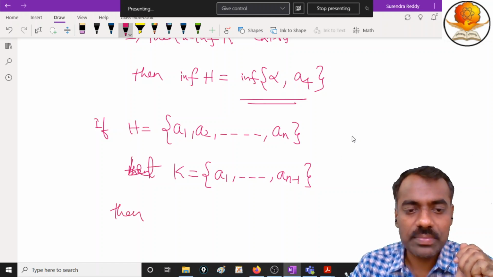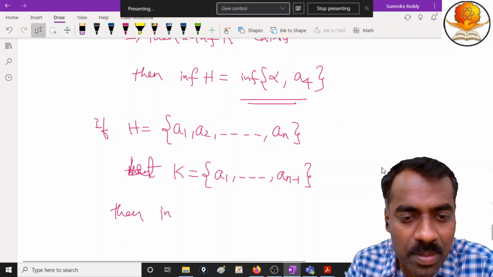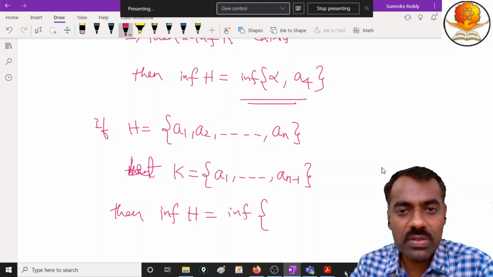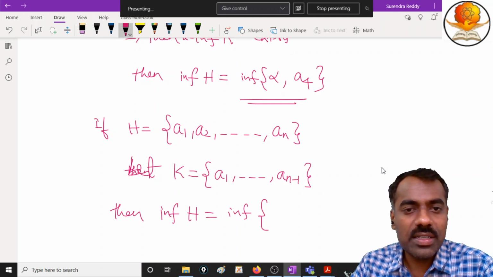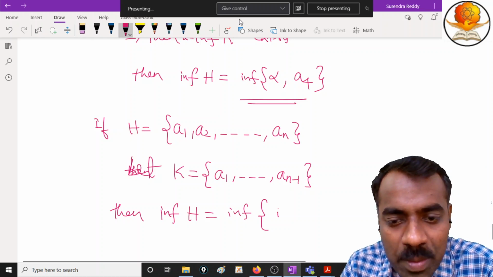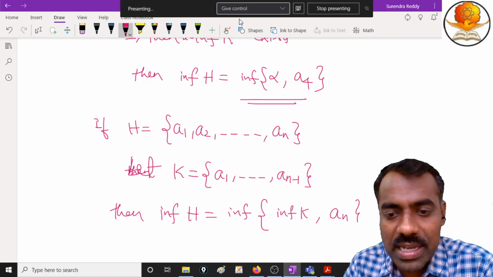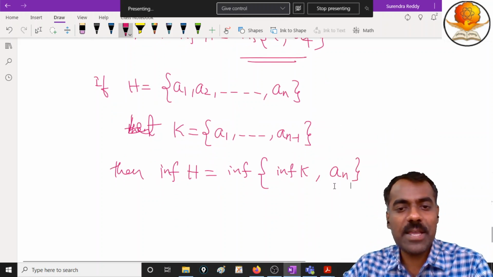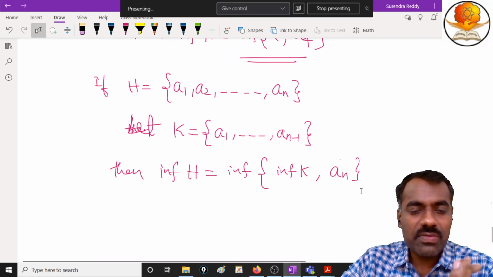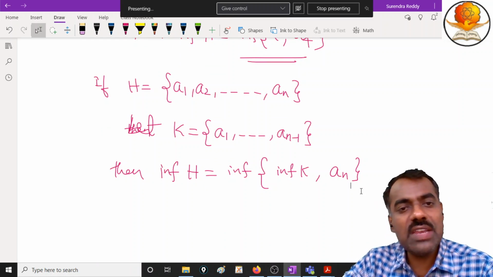Then obviously the infimum of K exists by the previous result. So the infimum of H exists, which is equal to the infimum of beta together with AN. Is this clear? What is the trick? Whenever you have 5 elements, suppose, take any 4 elements, you will definitely get the infimum, and then you find the infimum with the remaining element.